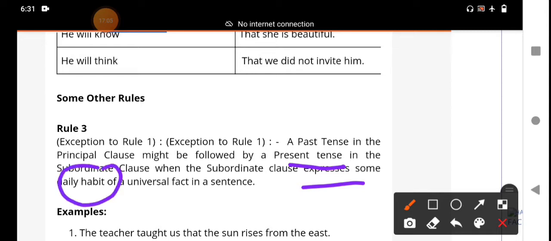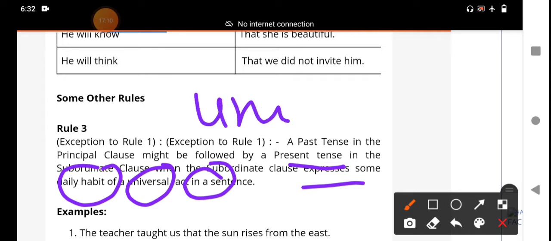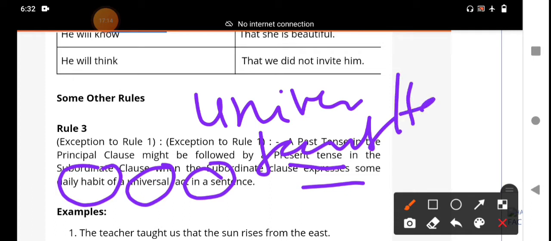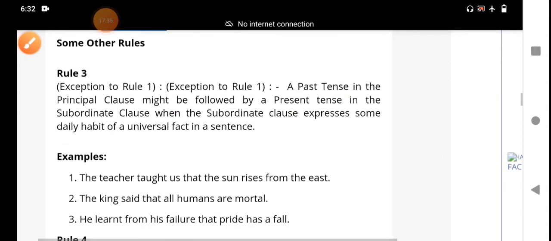a daily habitual action, universal fact, universal truth, scientific truth. If the statement belongs to these conditions, habitual action, scientific truth, universal truth, even though the main clause is past tense, we should write in the simple present tense. This is the exception rule. You should understand through the examples, my dear students.